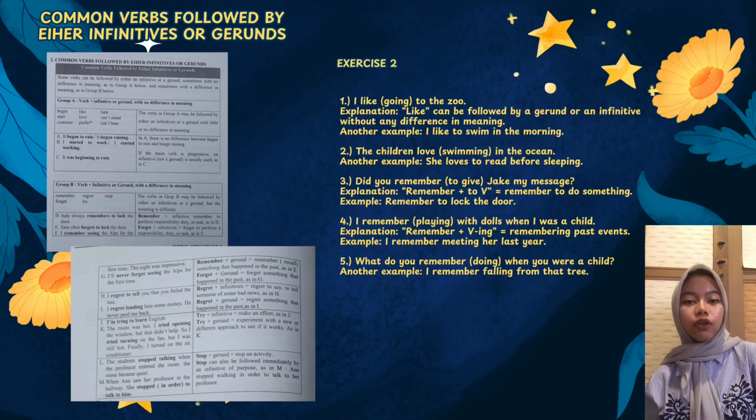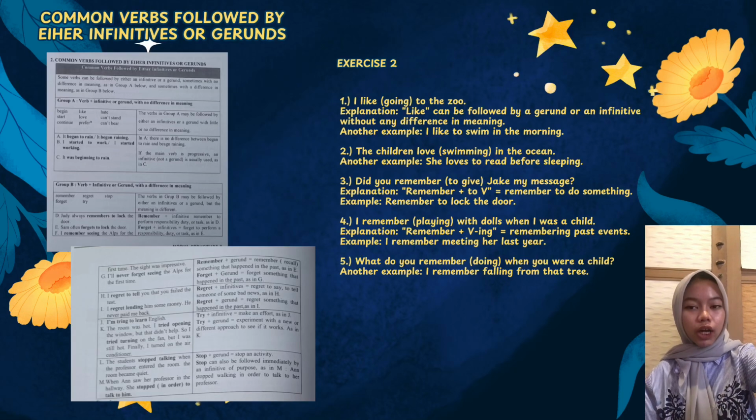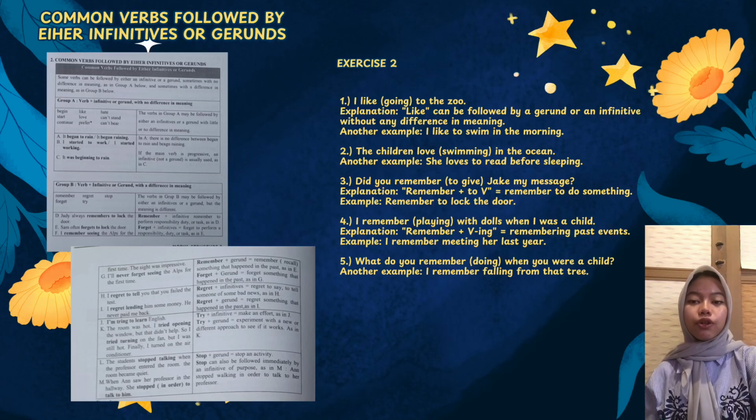Number 1, I like going to the zoo. Number 2, the children love swimming in the ocean. Number 3, did you remember to give Jake my message? Number 4, I remember playing with dolls when I was a child. Number 5, what do you remember doing when you were a child?